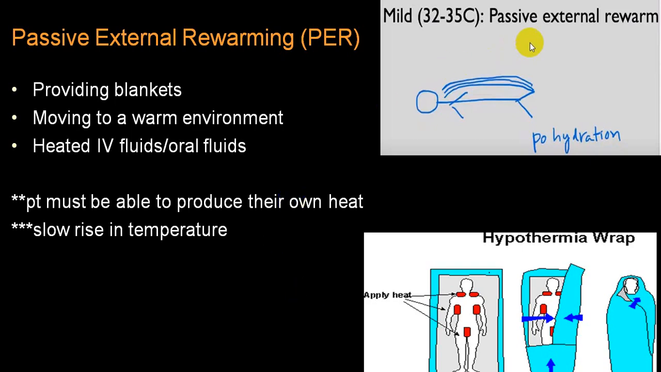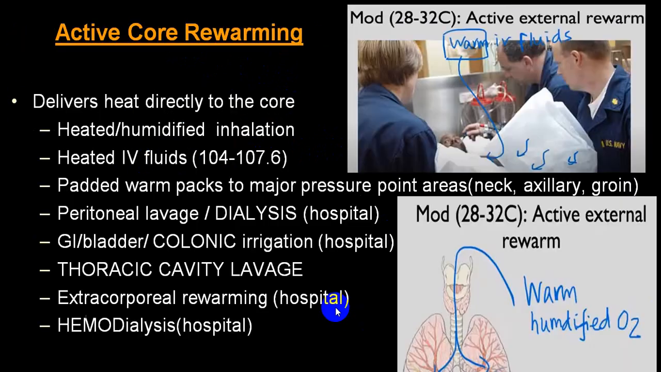In a mild variety, passive external rewarming is also helpful. It is called passive external rewarming, or in short form PER. Blankets, warm environment, and IV fluids or oral fluids, hot fluids. That is called passive external rewarming. But while giving IV fluids, you should keep a watch on volume overload. These are external rewarming materials which are available. They are called hypothermia wraps.